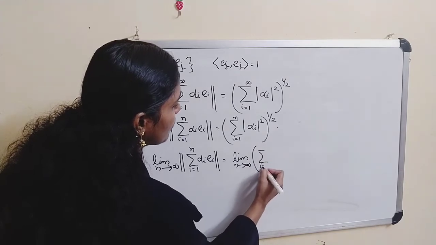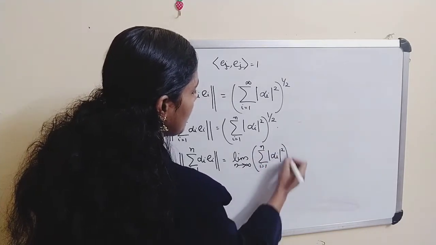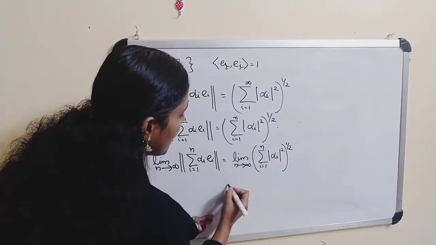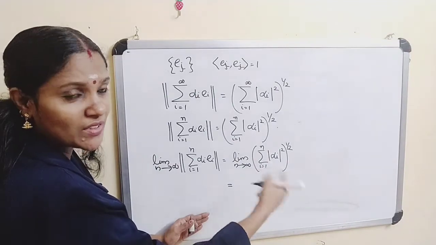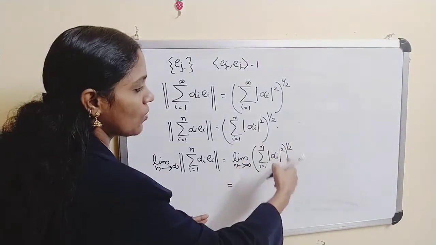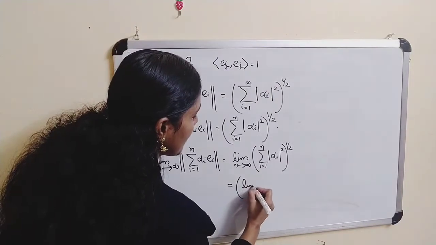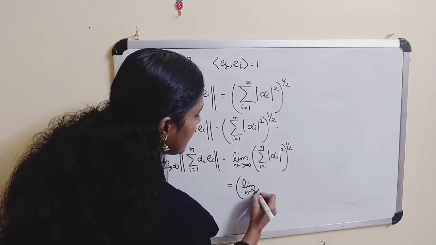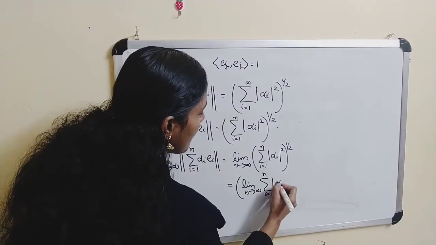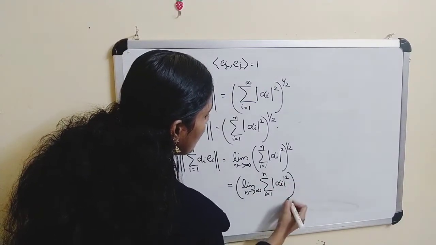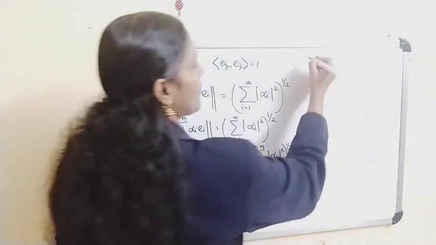Sigma i equals 1 to n, |alpha_i|² whole raised to 1/2. Now here you can apply the limit. The limit of a function is equal to the function of the limit. So this is actually whole raised to 1/2, so you can apply the limit, and this is equal to limit n tends to infinity of sigma i equals 1 to n, |alpha_i|² whole raised to 1/2. Okay, you can apply the result.